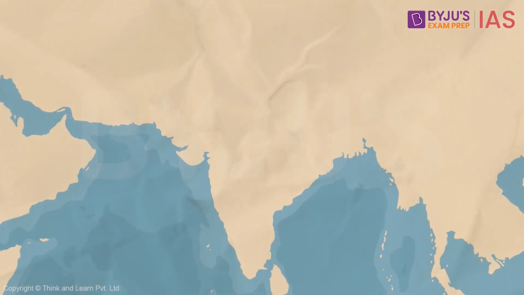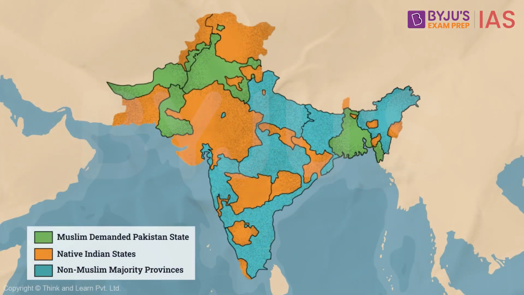Now, this was something very serious. It meant that the entire population of the Northwest and Northeast India, including the majority Muslims, Hindus, and Sikhs, would vote and decide whether they want a separate nation or not.